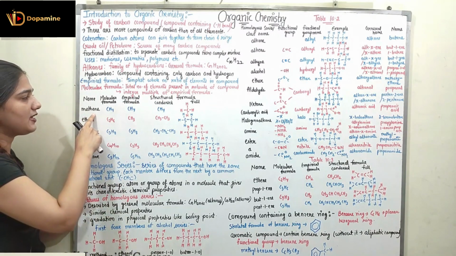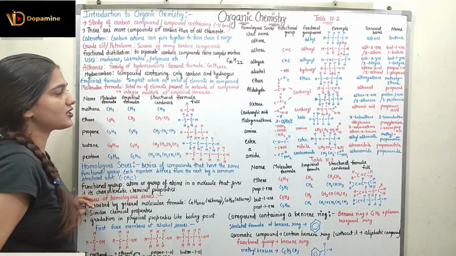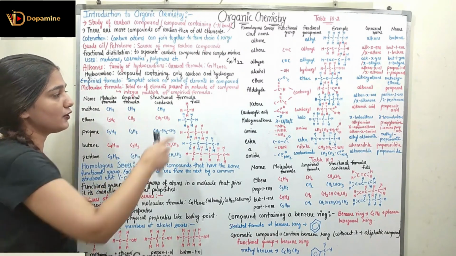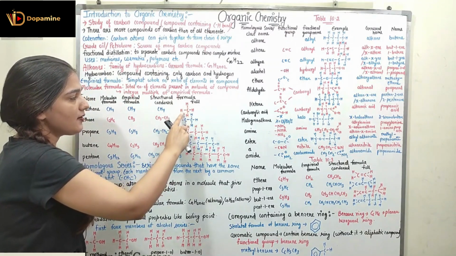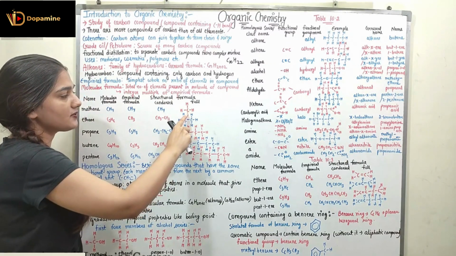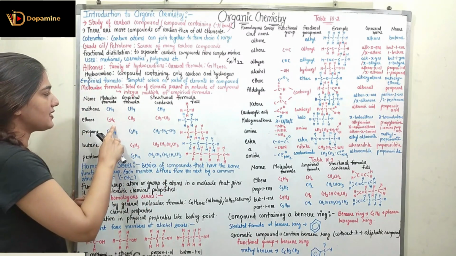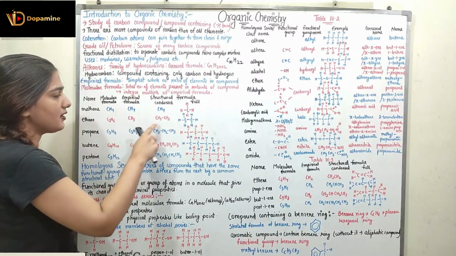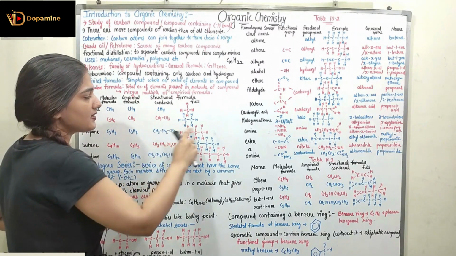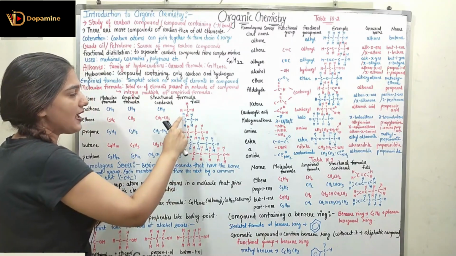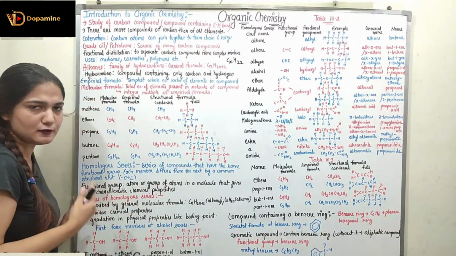So let's start with methane. Methane's molecular formula is CH4, empirical formula is also CH4, structural or condensed formula is CH4. Now the structural full formula is C, with one bond to H, this bond with H, this bond with H and this bond with H, right? So now coming to ethane. Ethane is C2H6 molecular formula, CH3 empirical formula, CH3CH3 as the condensed formula, and you can see this is my full formula. So I have made all of the bond representations over here. You can also do that.